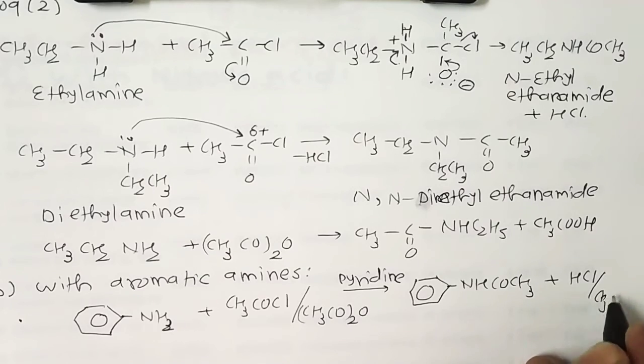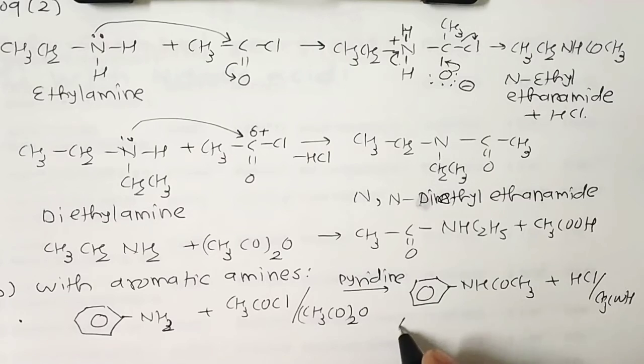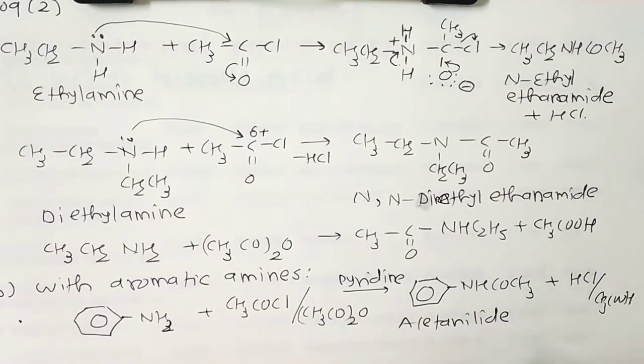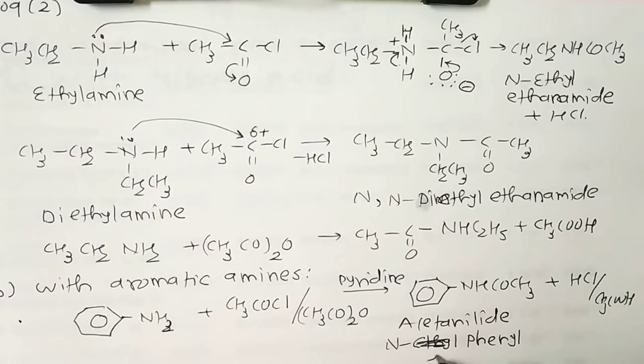So we get the product, and the byproduct is CH3COOH, and the name of this compound is acetanilide. But the IUPAC name is N-phenylethanamide.